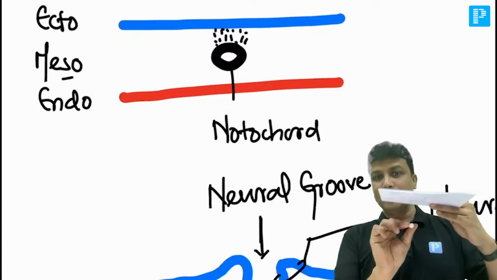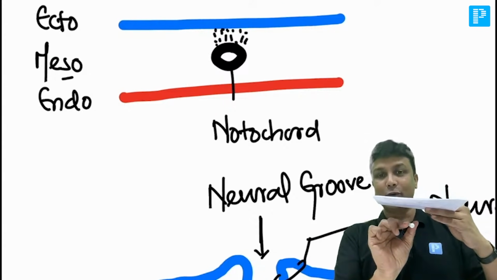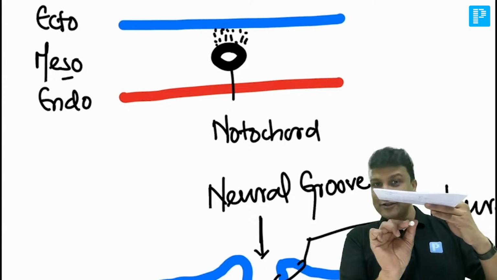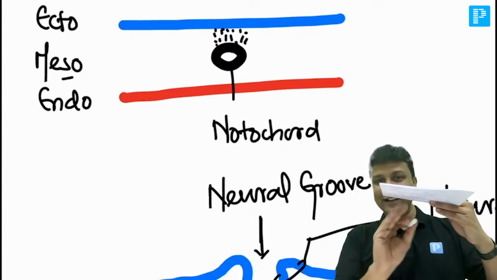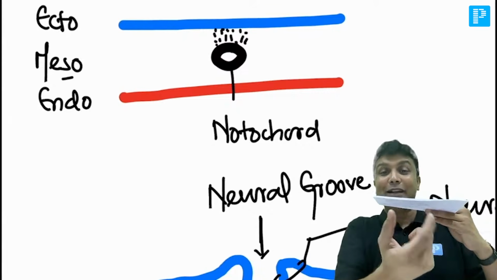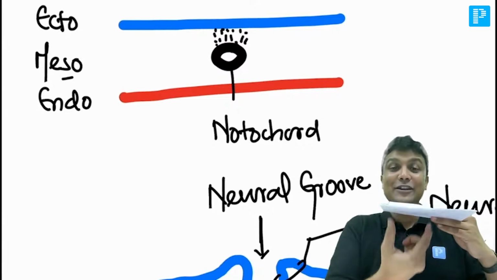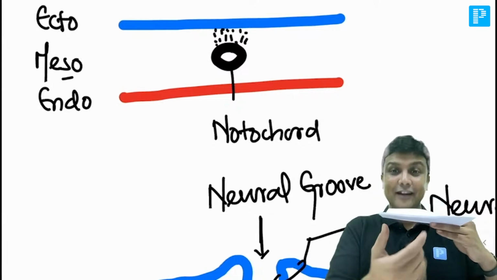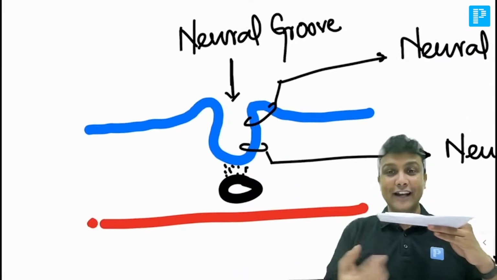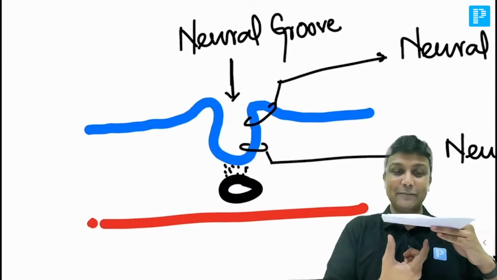In the mesoderm, मान लो my pen here is like notochord. Now this notochord is going to induce the ectoderm. It is going to stimulate करेगा. So that is why it is going to become like a plate here. That plate is known as neural plate. Are you understanding me? तभी तो उसका नाम neural plate करके दिया गया. It is becoming like a plate.